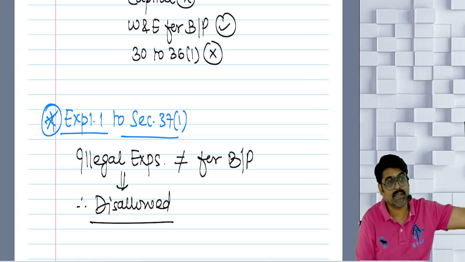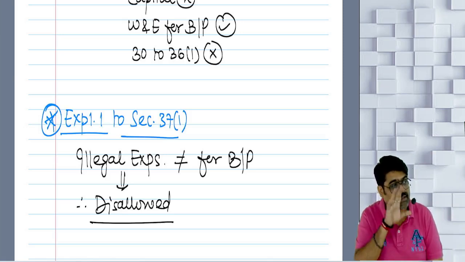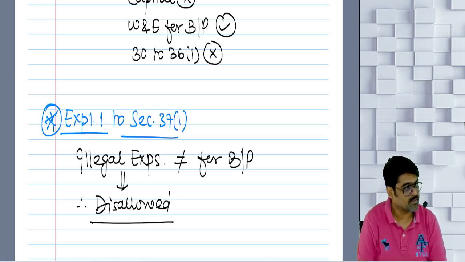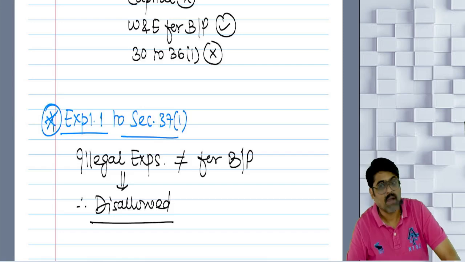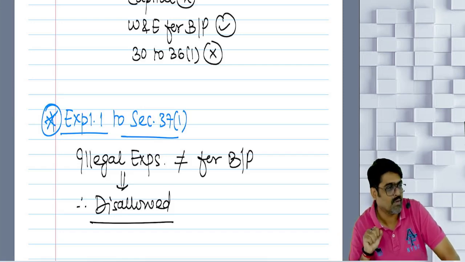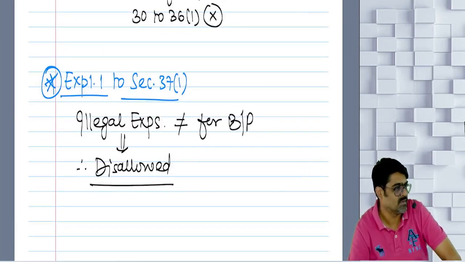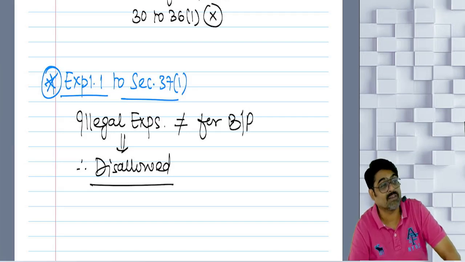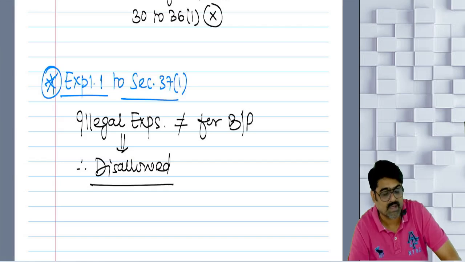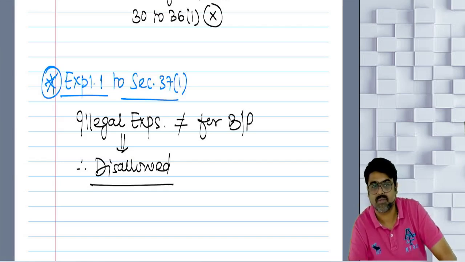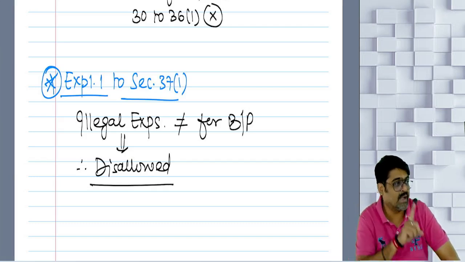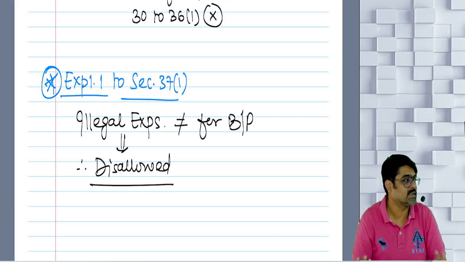And sections 30 to 36(1) nowhere cover it. All the conditions of section 37(1) are satisfied, so I will go and claim the deduction. But will they allow it? They will apply explanation number 1. They will say giving bribes is an illegal expense, and we will assume as if this expenditure was not incurred for the purpose of your business or profession. Accordingly, you are not going to get any deduction for that illegal expense. Deduction cannot be claimed under the head PGBP.